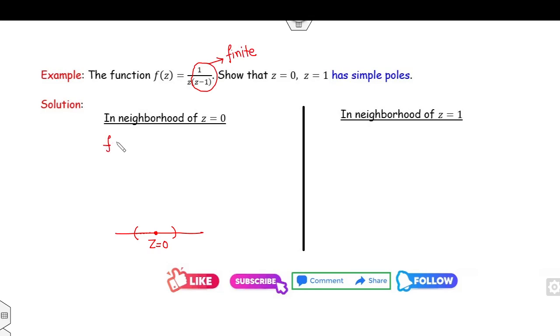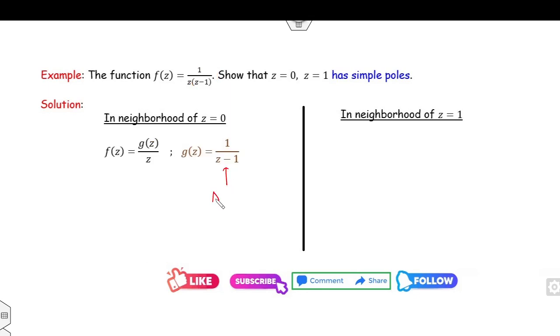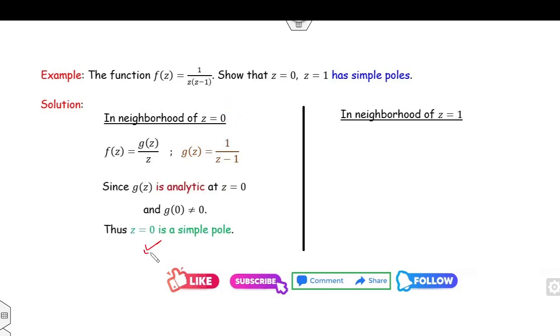So I can consider the function f(z) about the point 0 as g(z) over z, where g(z) is taken as 1 over z minus 1. Clearly this function is analytic, and the value of g(0) is non-zero at the point z equal to 0. Therefore, the point is a simple pole.